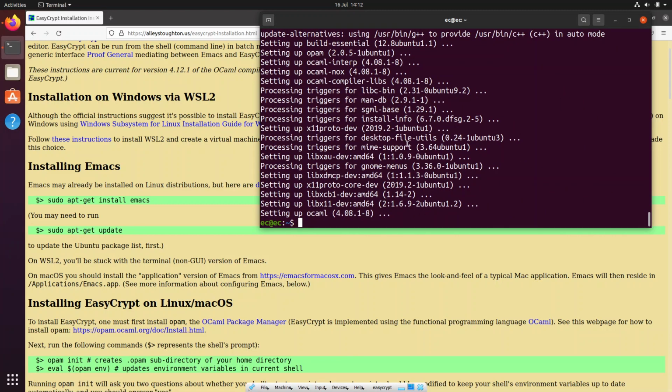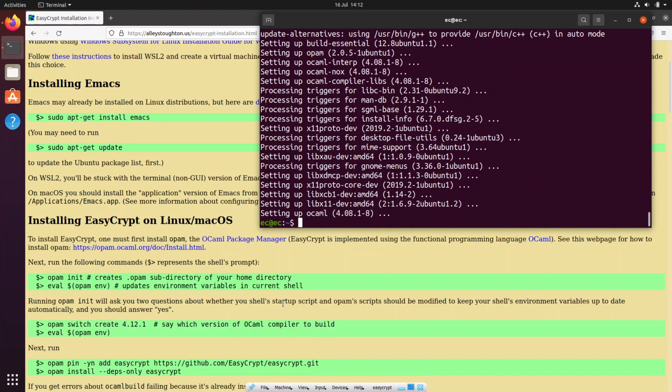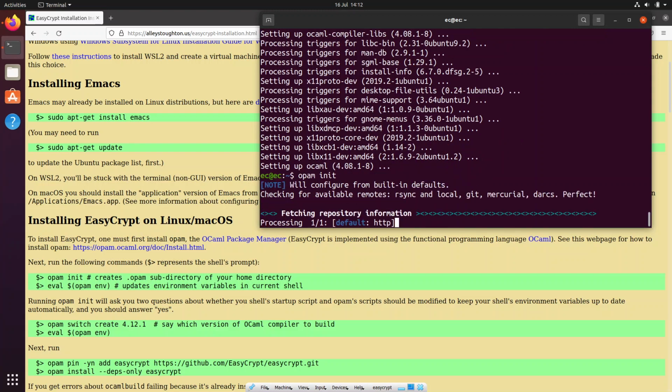Okay, so now we have Opam, and now the instructions ask us to initialize it, opam init. It creates a .opam subdirectory in your home directory. Let's do that.